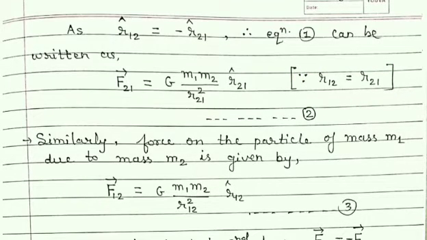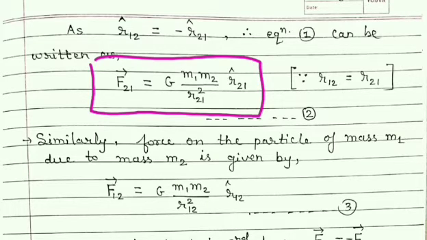So finally we obtain this equation. Simple, you can remember that as here it is 21, you have to write here 21 and here also 21, but here you can write 21 or 12 because this is the magnitude only.